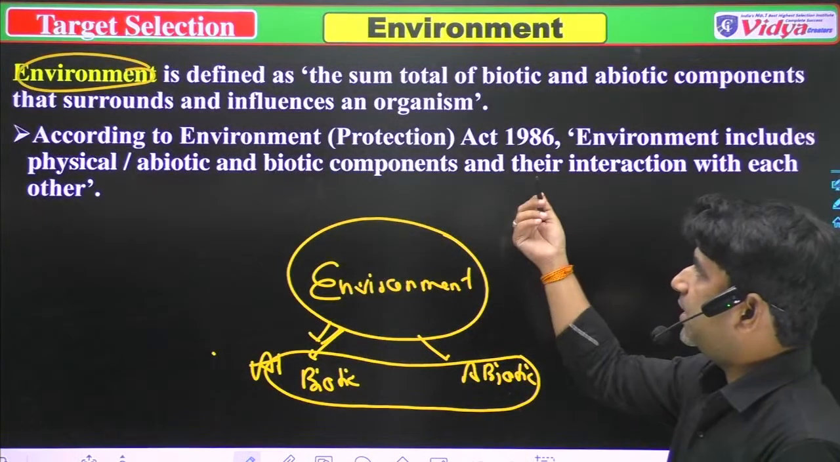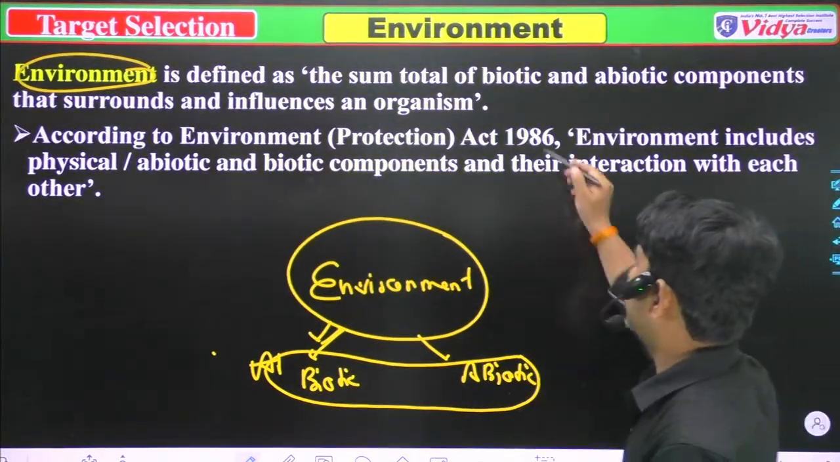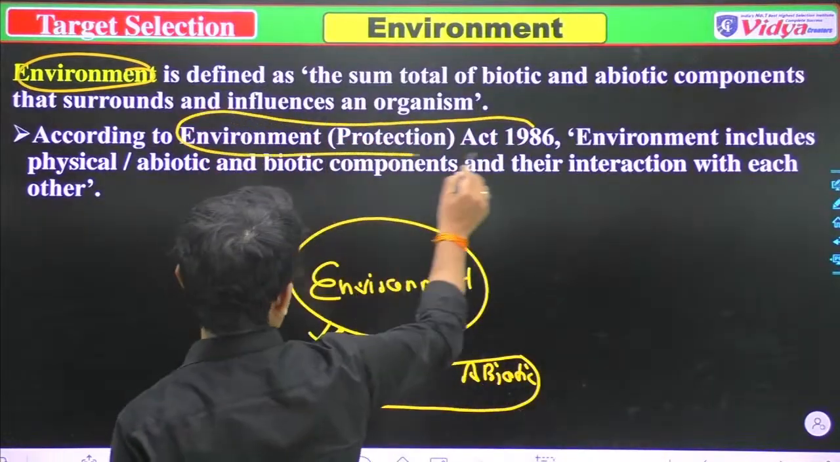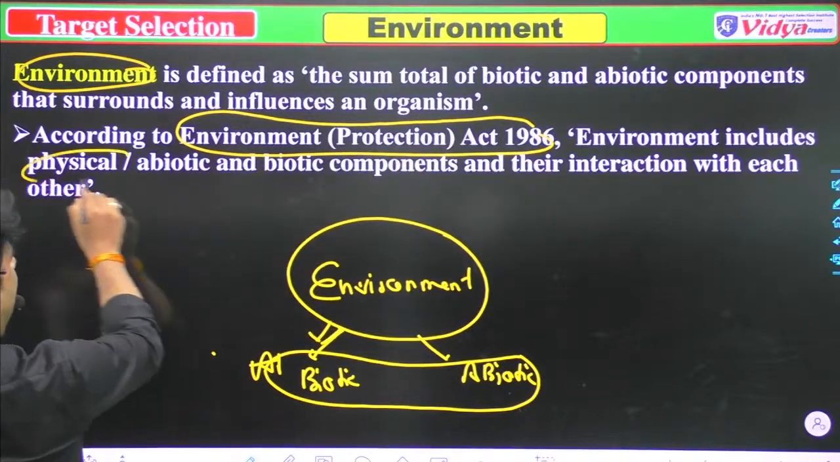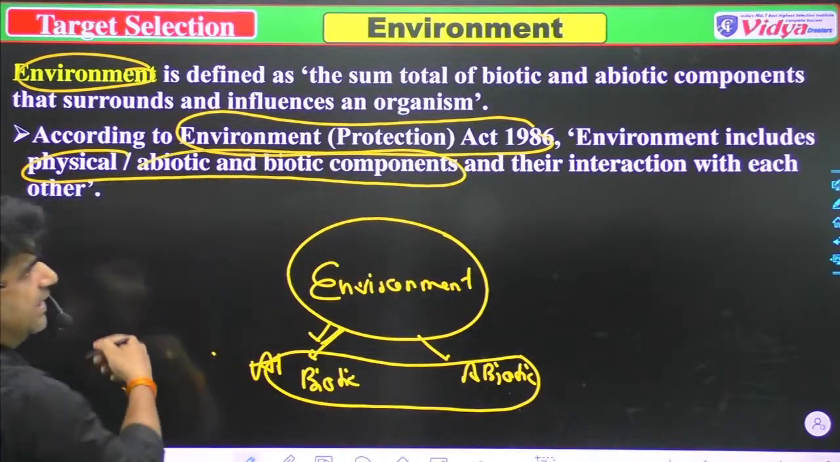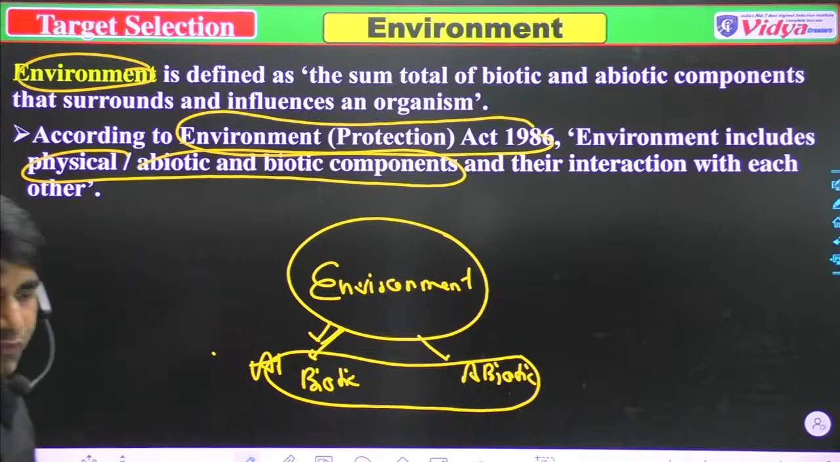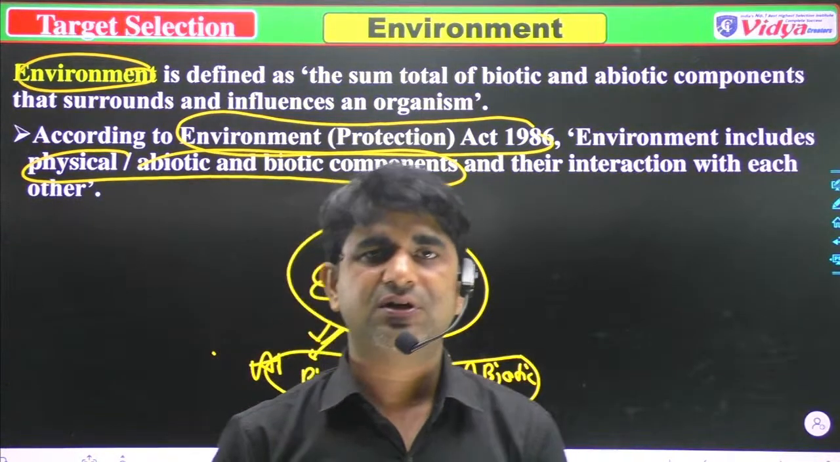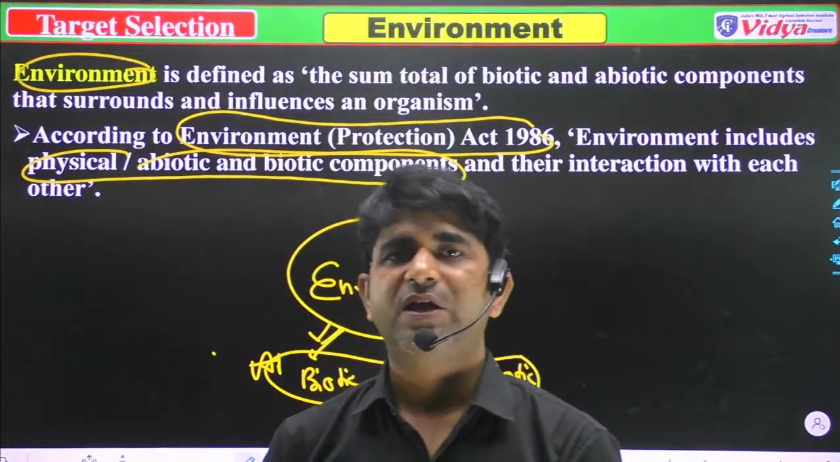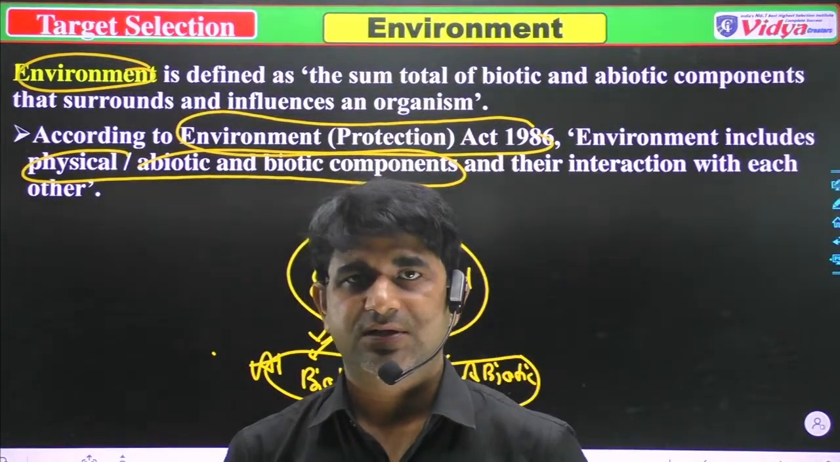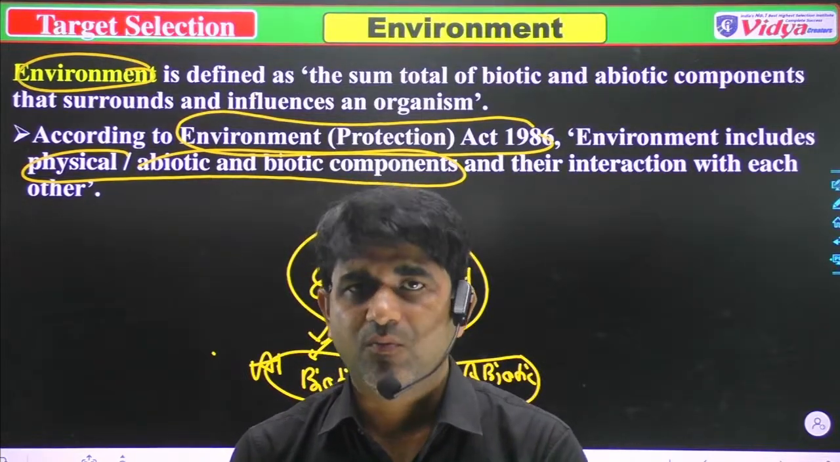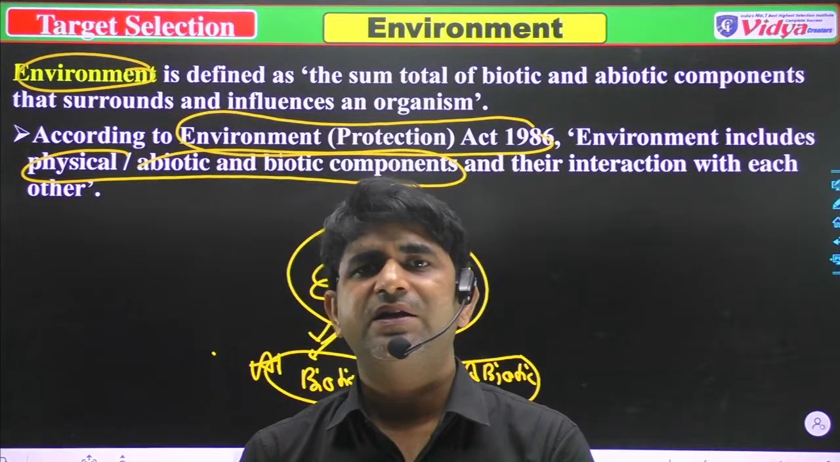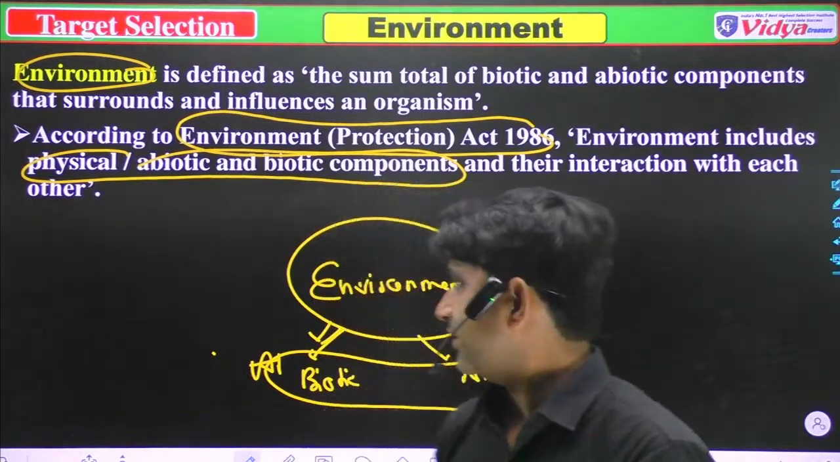According to the Environmental Protection Act 1986, the environment includes physical, abiotic and biotic components and their interaction with each other. When someone asks you what you mean by environment, in simple words you can say, sir, environment is a term which includes all biotic and abiotic components and their interactions too. So that is the environment. I think it's clear to all of you. Now we'll move to our next session.